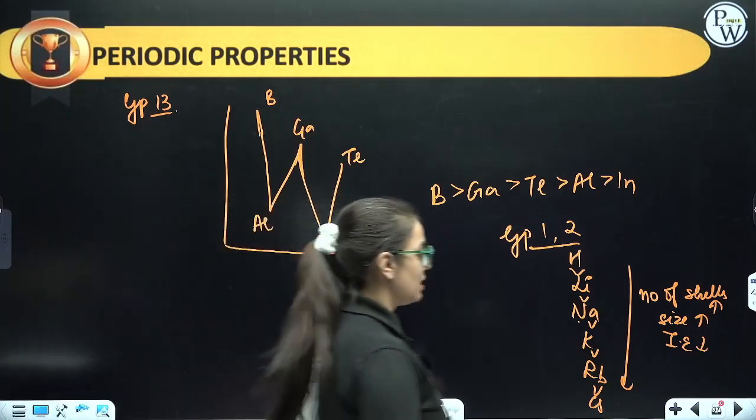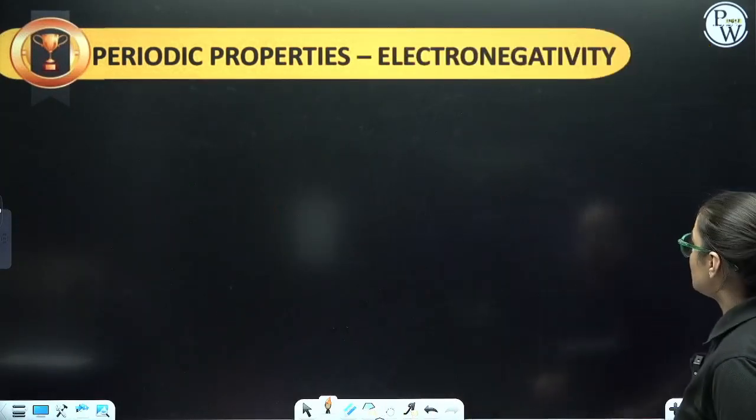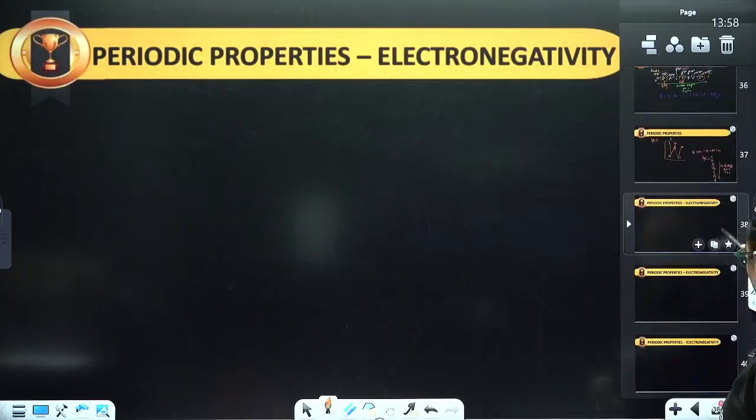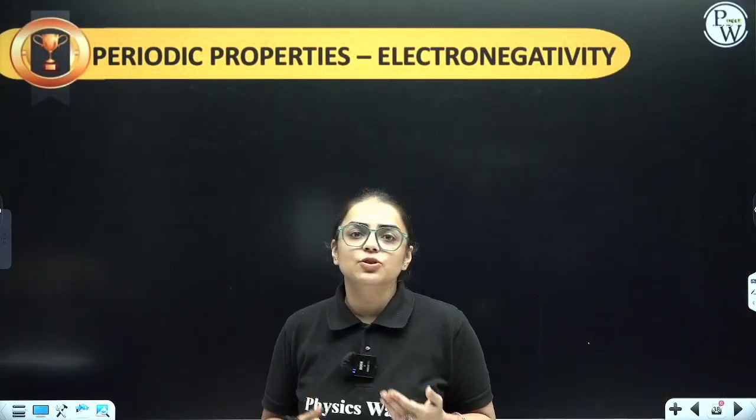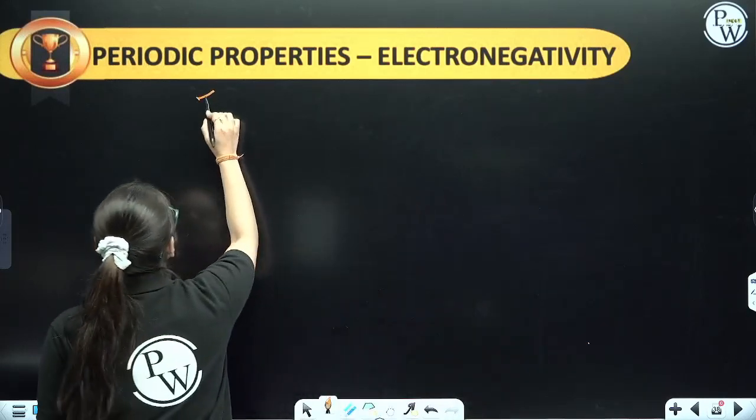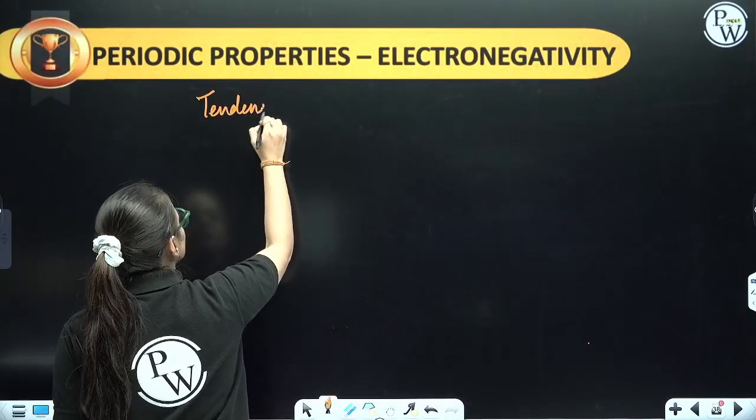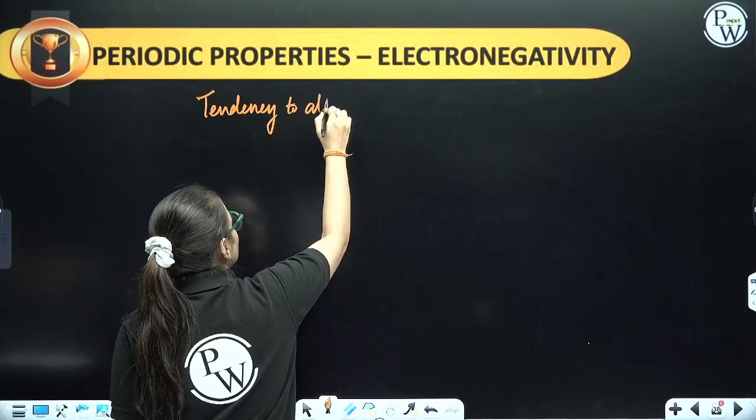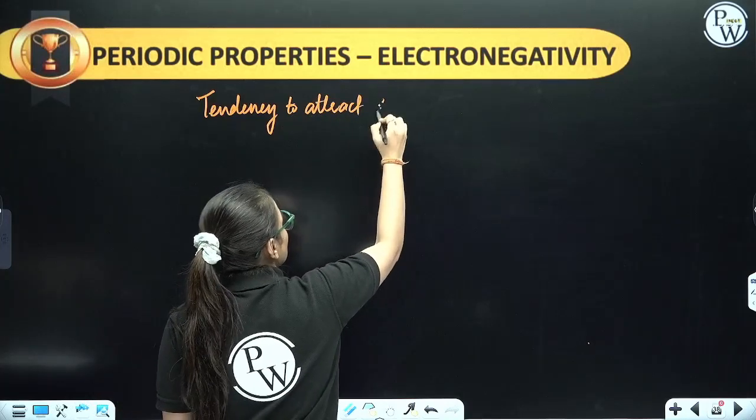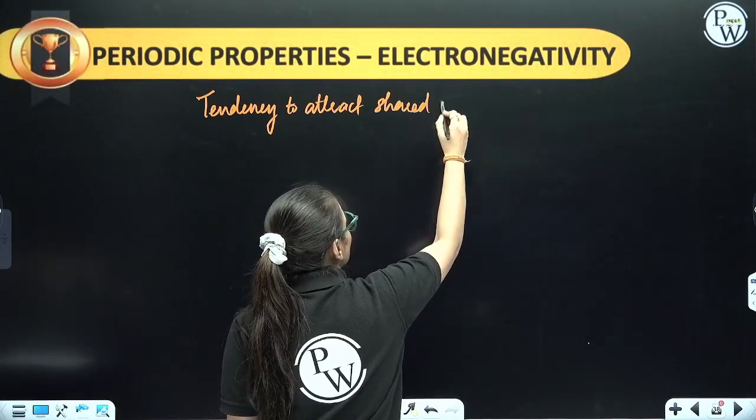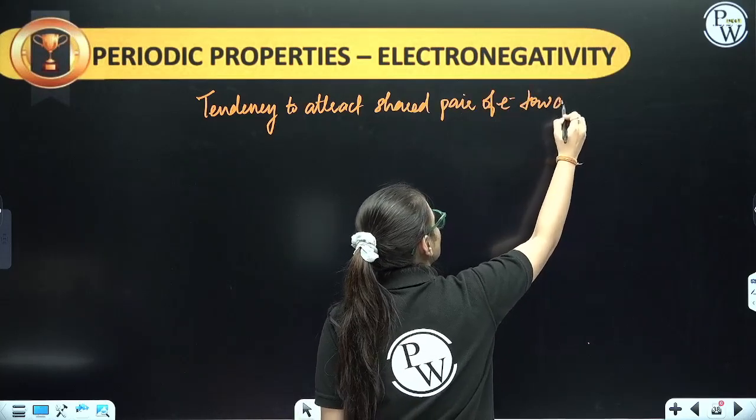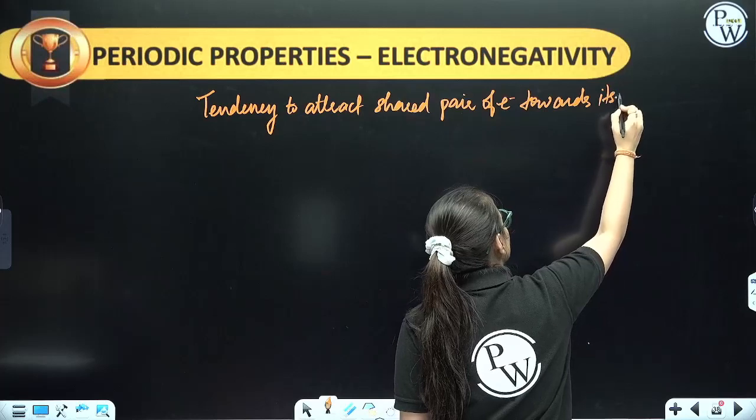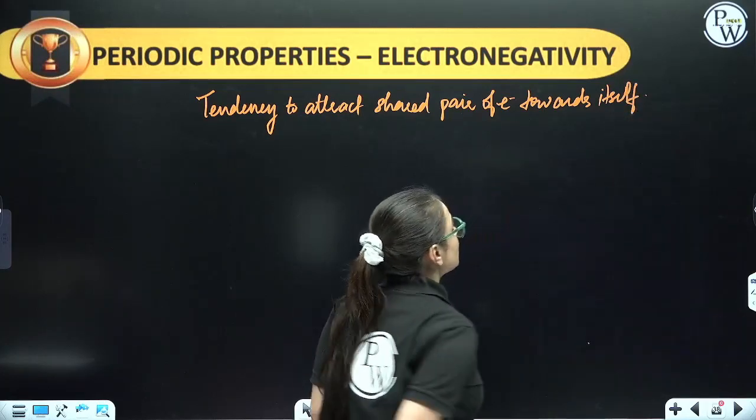Shall we start with the next part now, students? Now, students, we are going to start with electronegativity and then I will be proceeding towards electron gain enthalpy. What is electronegativity? Electronegativity is the tendency to attract the shared pair of electrons towards itself. This is what electronegativity is.